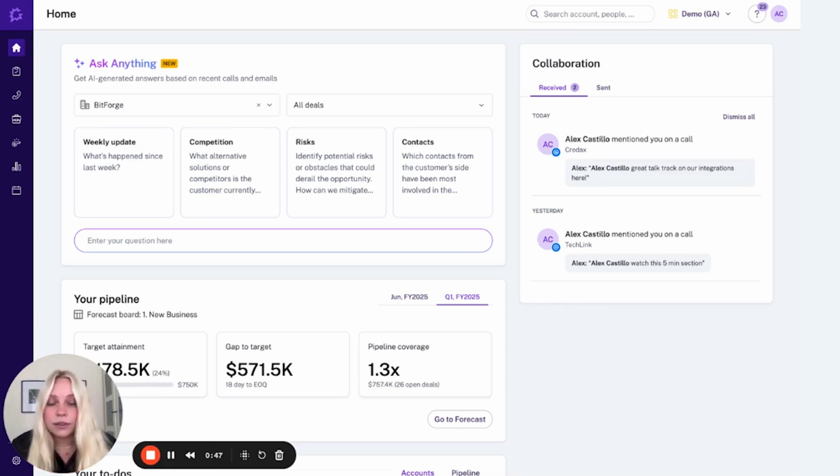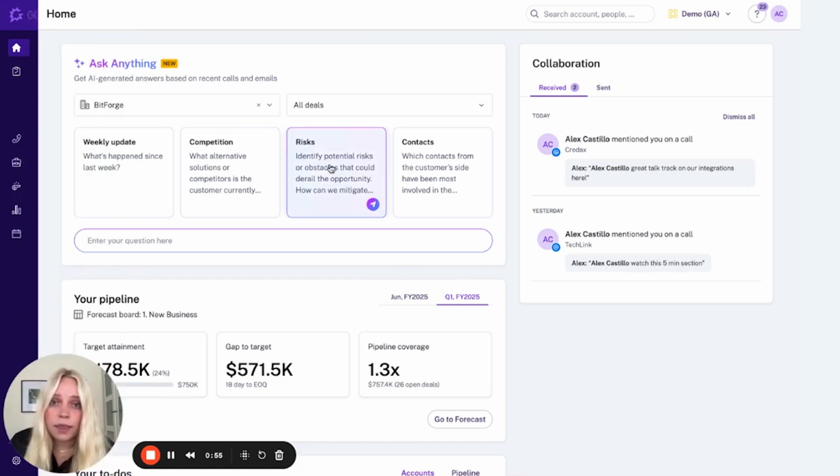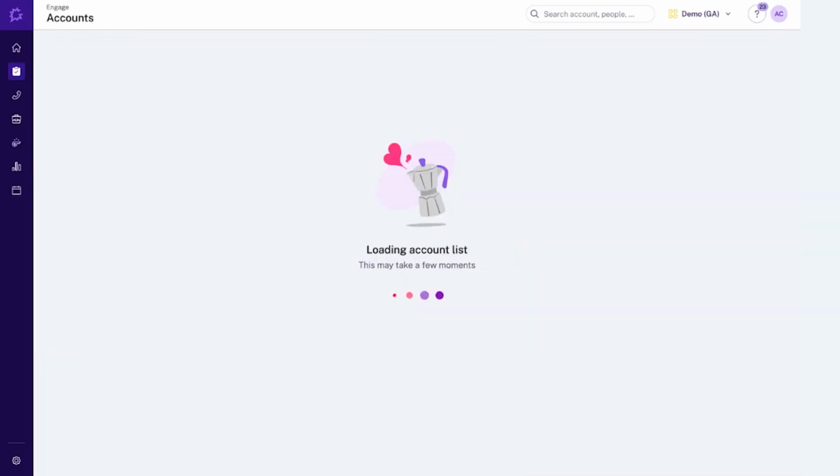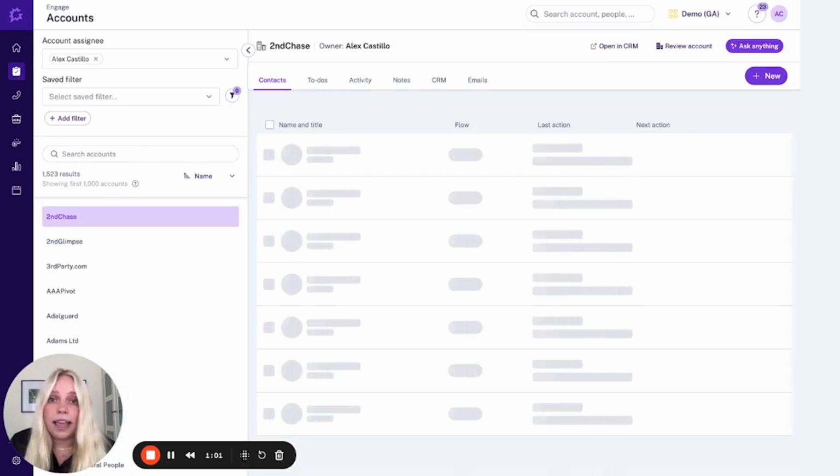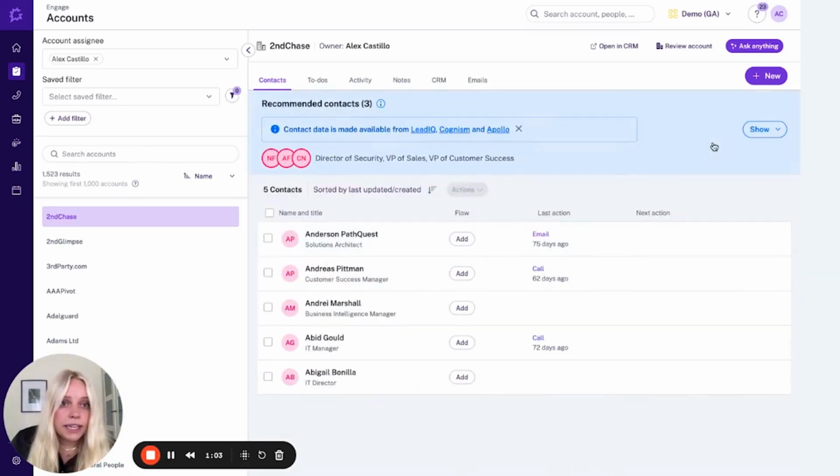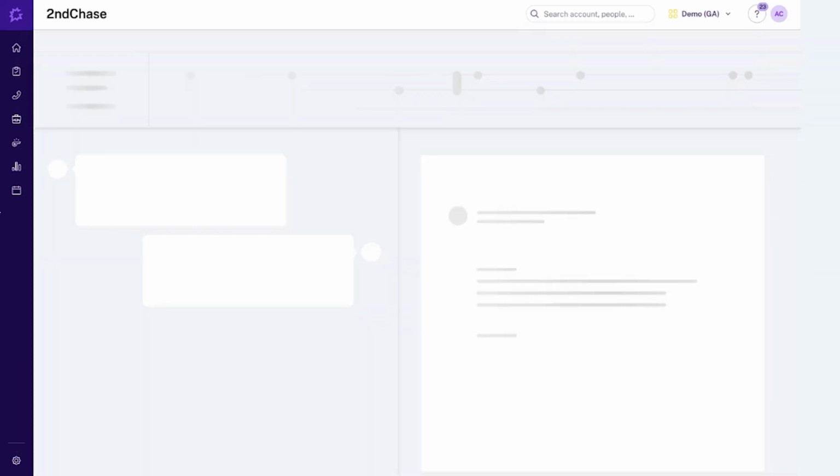The workflow that I use, and that I'll show you today, for this superpower is I start by navigating over to my accounts page within Engage. And from there, I select the account that I want to work. So in this case, Second Chase. From Second Chase, I go and review the entirety of the account.